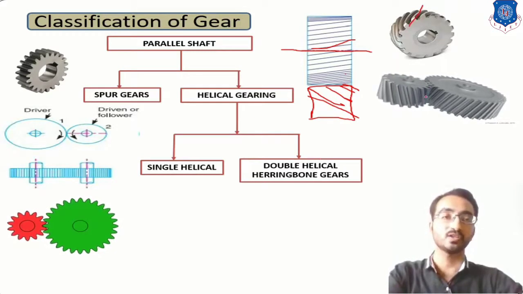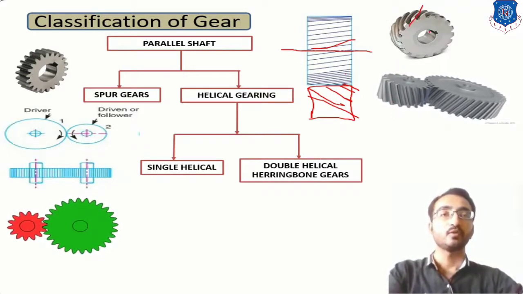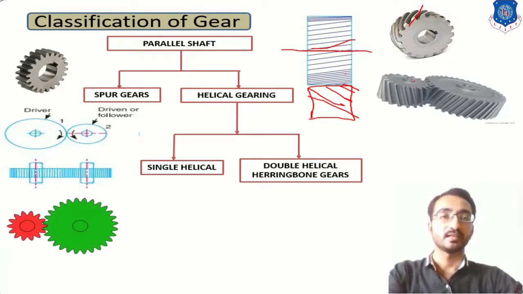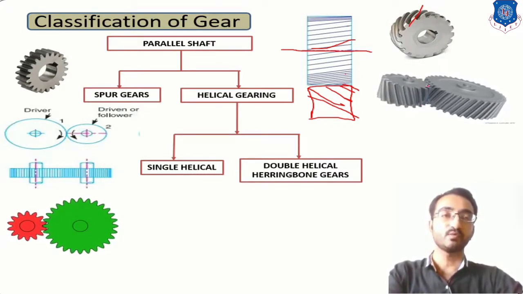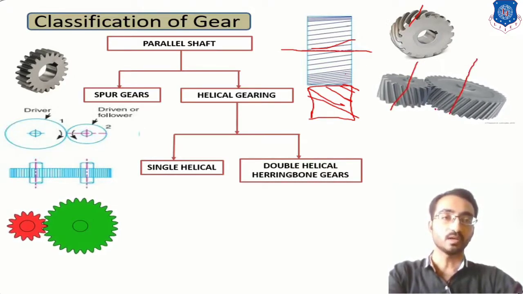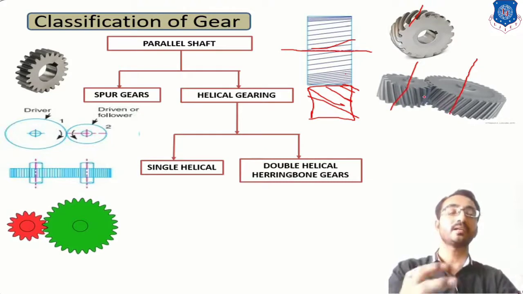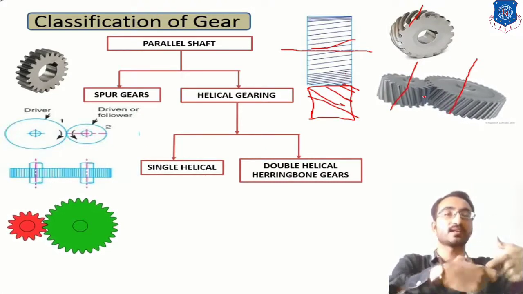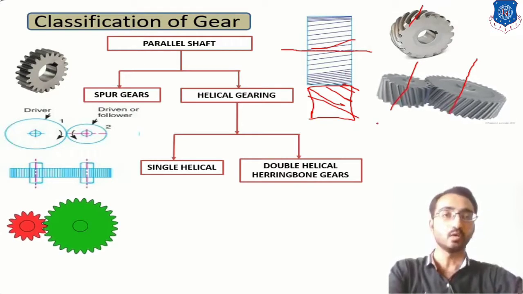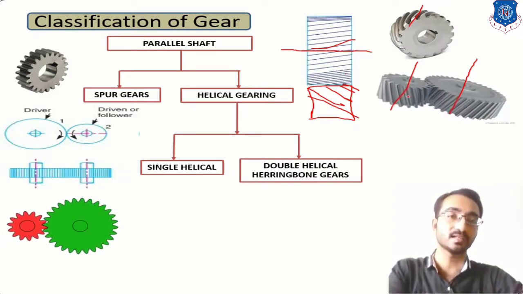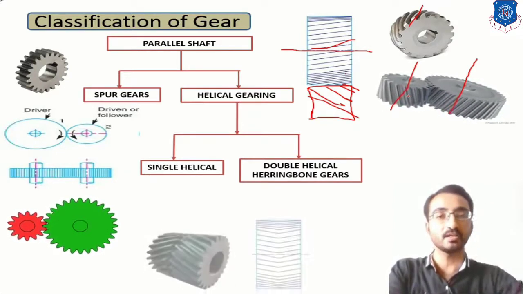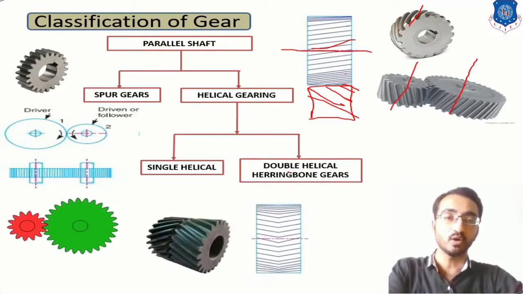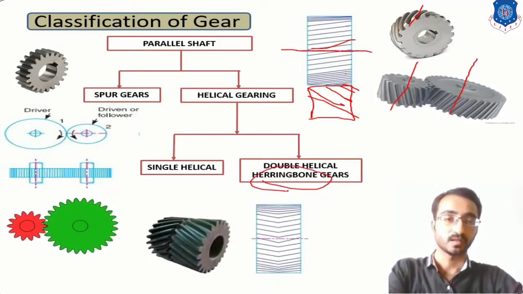Now over here in case of helical gear, if you refer to the profile of this gear, then you can say that due to engagement and disengagement it will produce axial thrust between two shafts. Okay, because here the engagement is made in such a way that it will produce axial thrust between these two shafts. To eliminate this axial thrust, we can use a double helical or herringbone gear.